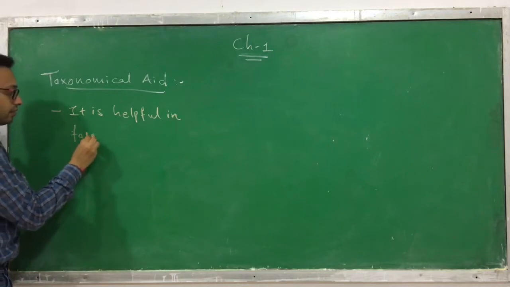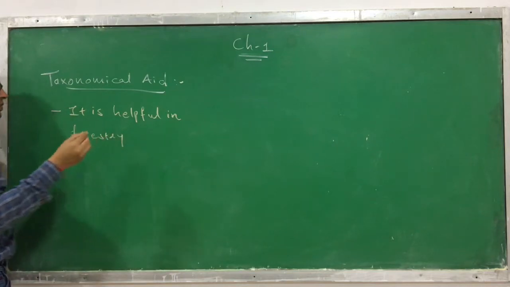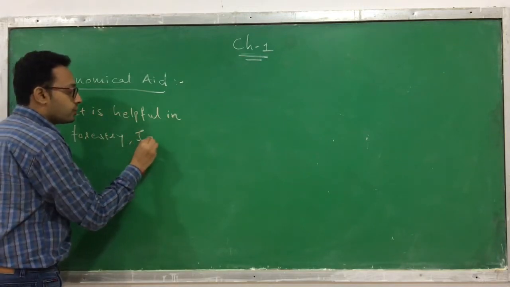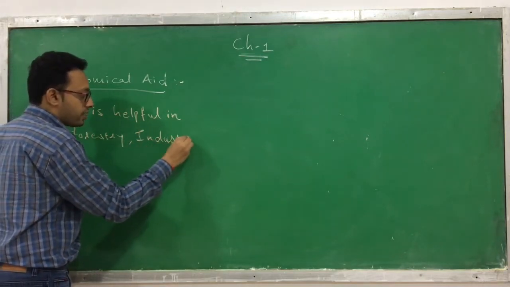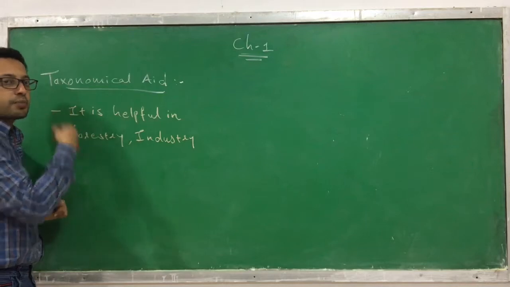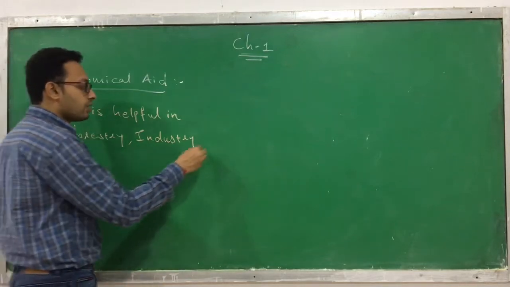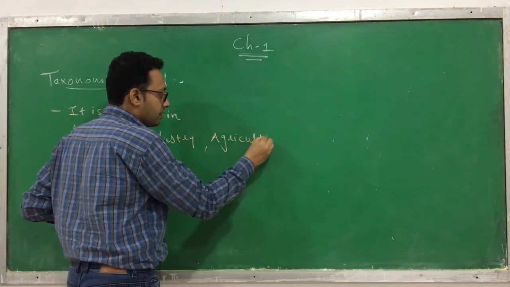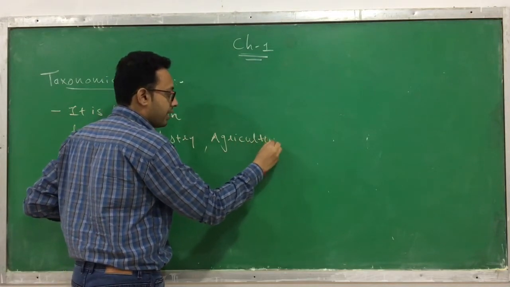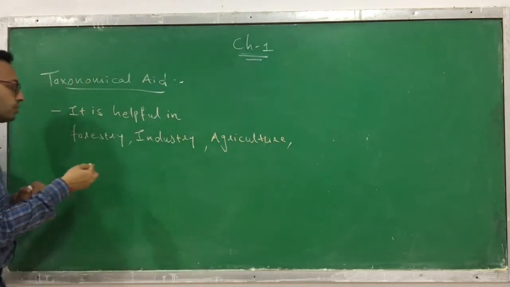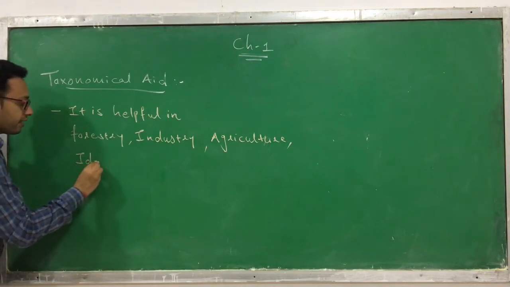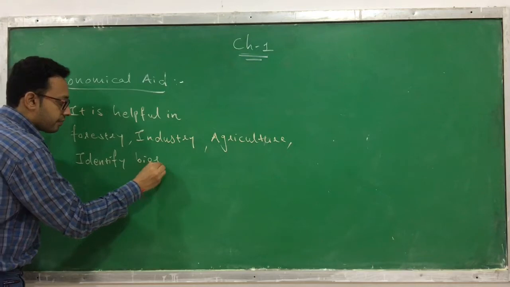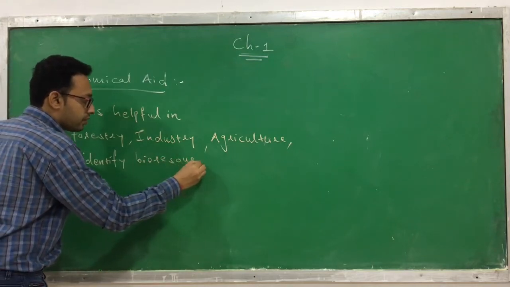In forestry, they help to identify the different kinds of living organisms living in the forest. They are also useful in various kinds of industries, where this biodiversity is going to be used. They are also useful in agriculture, and they are also useful to identify the bioresources of our world.